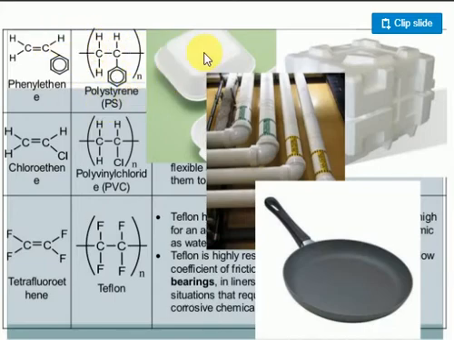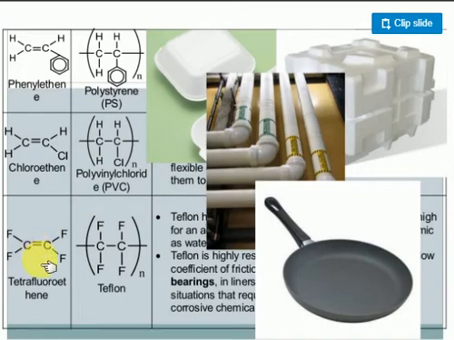Polystyrene. The next one is vinyl chloride, PVC. PVC pipes are there, right? These pipes we use in daily life are made up of PVC, polyvinyl chloride. Here in this one, the substituent is different: there it was benzene, here chlorine is there. That's the only difference, same reaction. It is an addition polymer, called PVC.